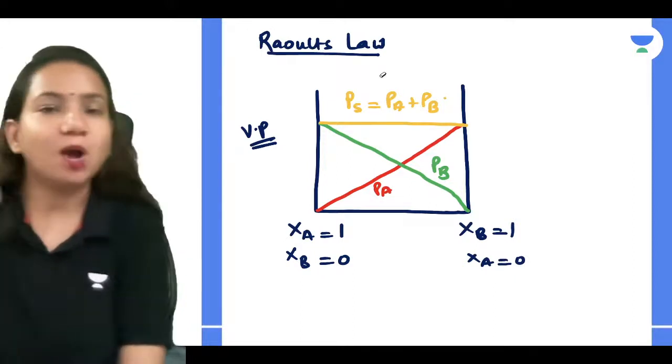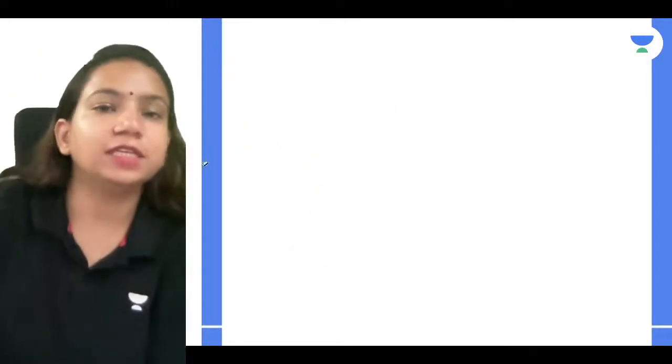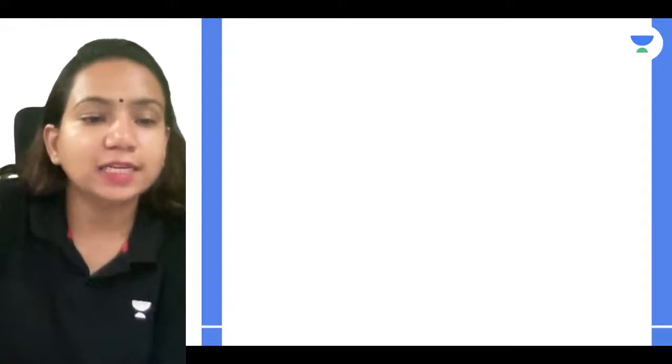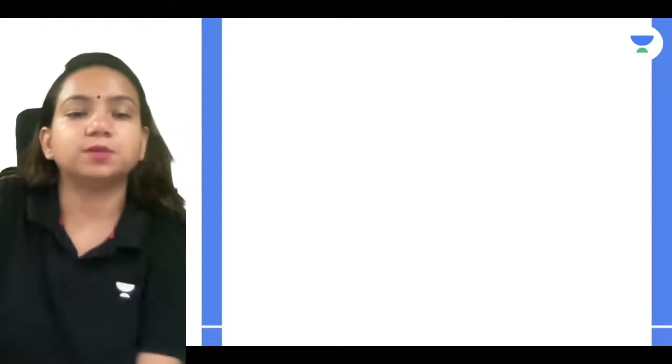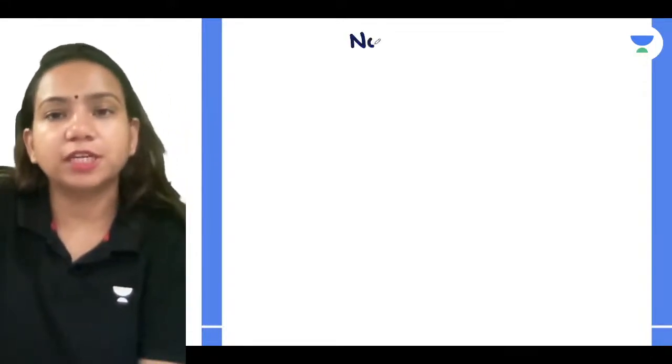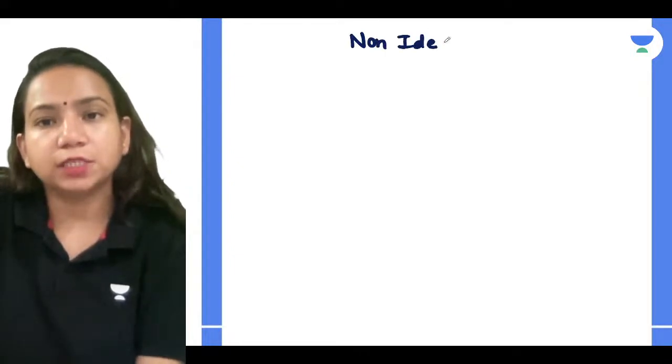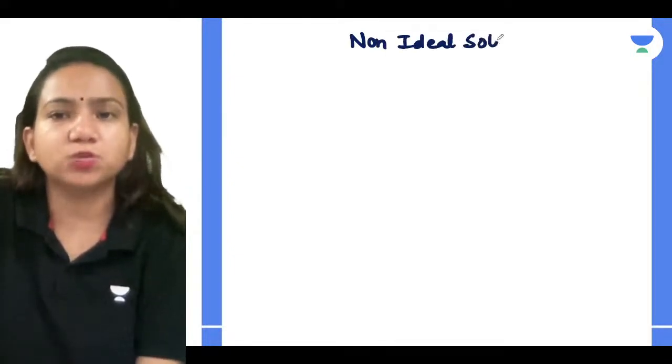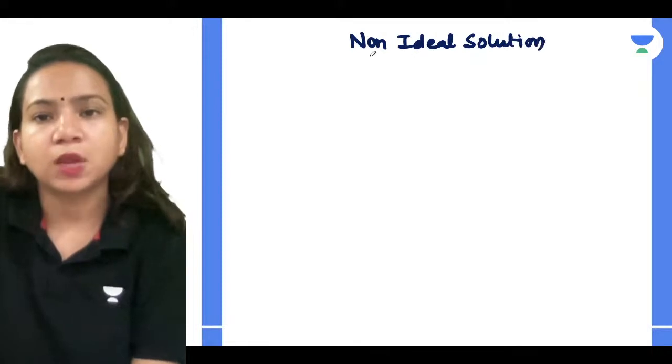Okay, guys. Now when we discuss that in the next session, non-ideal solutions are of two types, showing positive deviation and negative deviation, we'll discuss even more things, or we can just quickly talk about it a little.